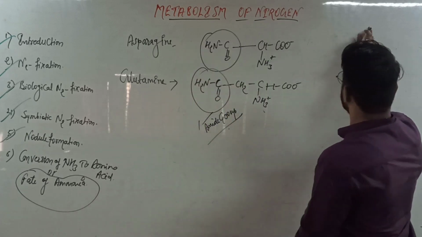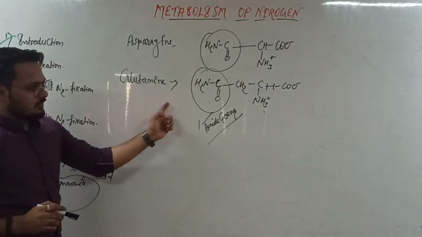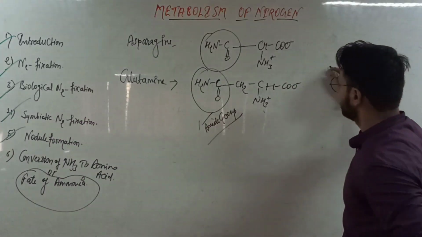Okay, that is clear. So here we can see there is more nitrogen in the amide compared to the amino acids. So what is the structure of amino acids? Look here.